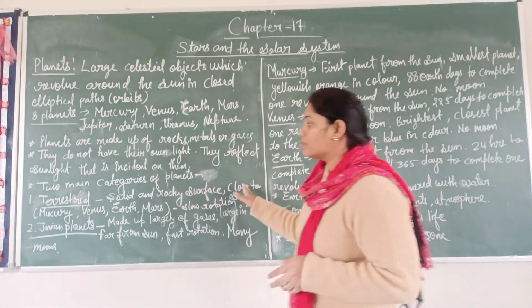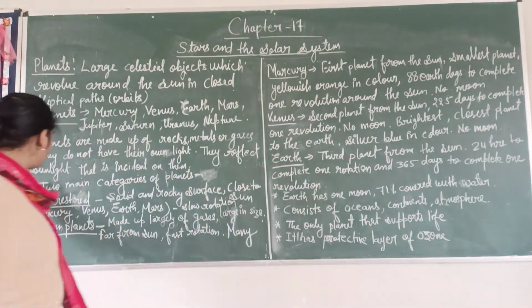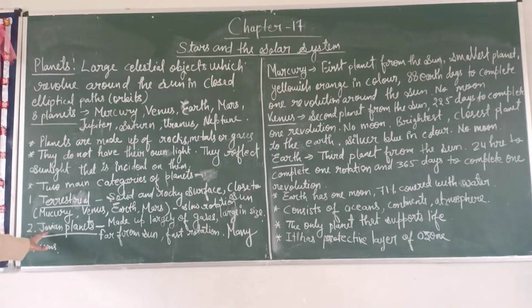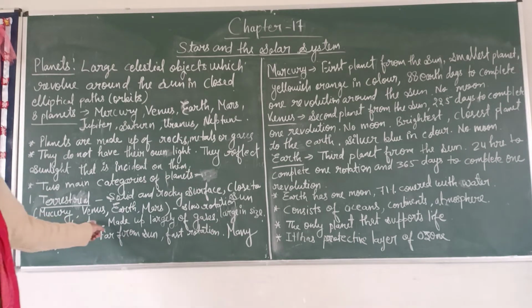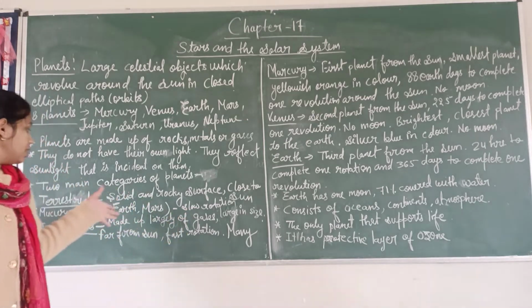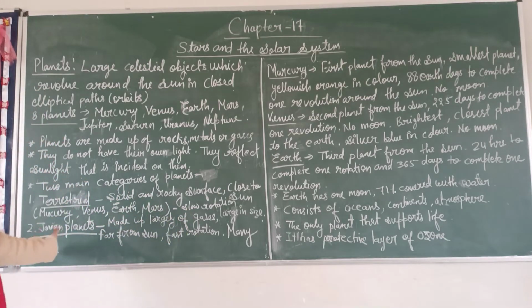Now, Mercury, Venus, Earth and Mars are the examples of terrestrial planets, and the remaining planets, Jupiter, Saturn, Uranus and Neptune, are the examples of Jovian planets.